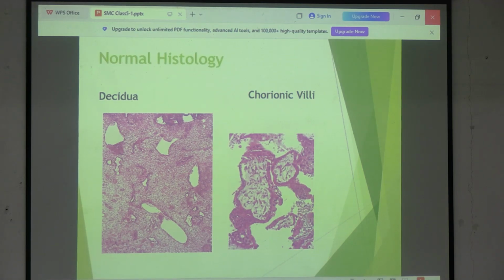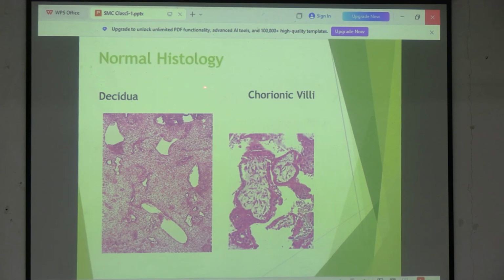How do you differentiate endothelial cells? They will be flattened. Endothelial cells are usually flattened, and surrounding the layer of endothelial cells you have the smooth muscle of the blood vessel. যদি gland হয়, there is no muscle within the glands. Is it clear? So that is how you are going to differentiate. তাহলে এখানে দেখতে পাচ্ছ যে decidua description আমরা বলছিলাম, decidua তে আমরা দেখতে পাচ্ছি there are intensely eosinophilic proliferation of cells, and in between there are spaces. Some of them are blood vessels, where within the vessels you will be finding RBCs, and you will be finding that they are lined by flattened cells, and some of them are glands.